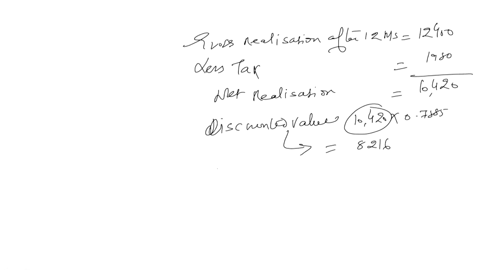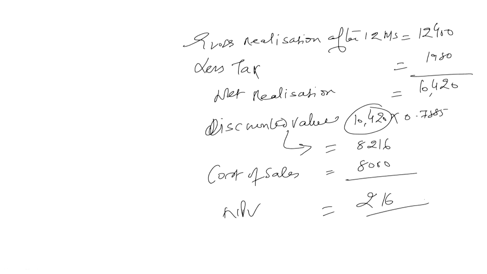And what is the cost of sales? The cost of sales here is 8,000. So what is the NPV now? The net present value is 216 positive.